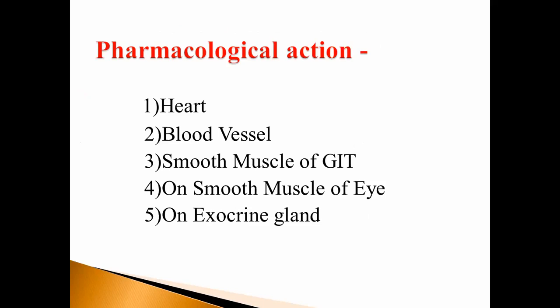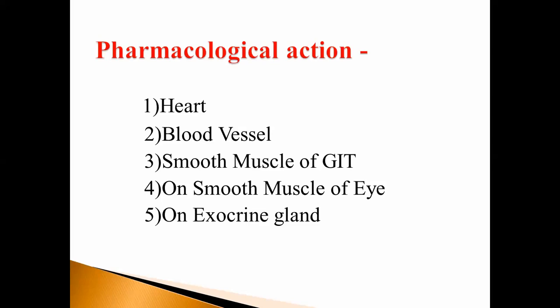Next point, pharmacological action. Pharmacological action on the heart: atropine decreases the heart rate but rapidly is followed by tachycardia, meaning an increase in heart rate occurs. On the blood vessels, it causes vasoconstriction, and there is an increase in BP. On exocrine glands, it reduces all types of secretion. On the smooth muscles of the GIT, it reduces GI tone, GI motility and peristaltic movement, and due to the reduced peristaltic movement, constipation is produced by atropine.